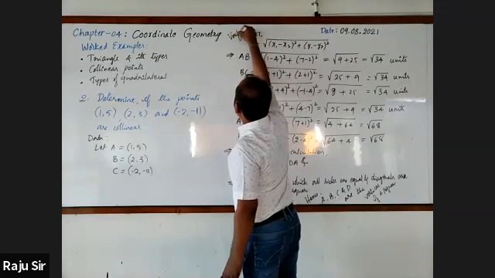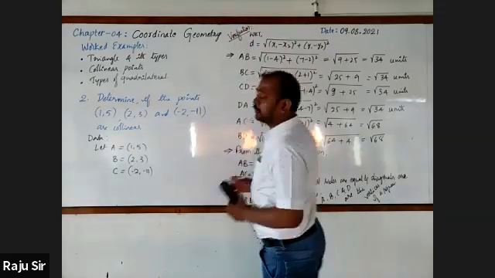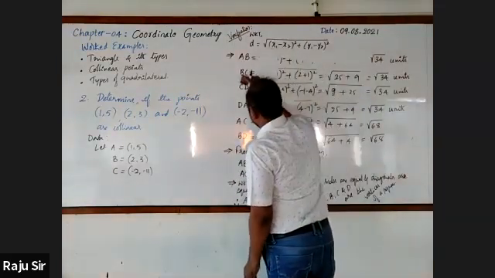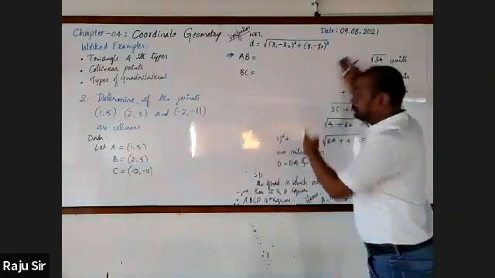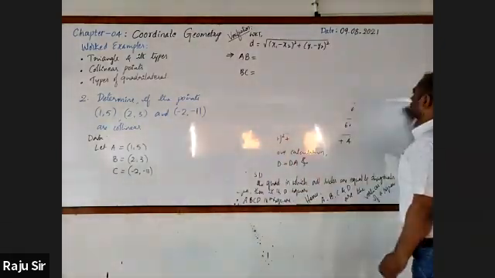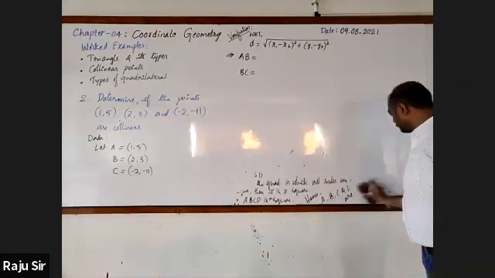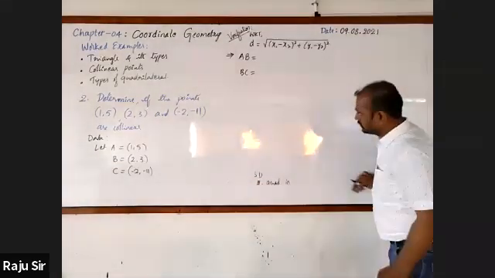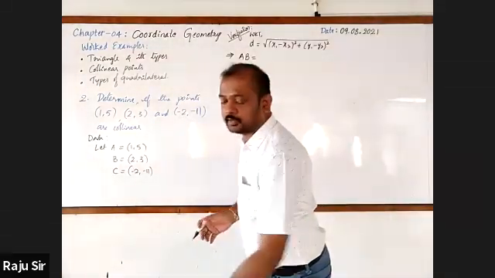Verification. We know the distance formula. Copy this one. D is equal to the square root of (x1 minus x2) whole square plus (y1 minus y2) whole square.